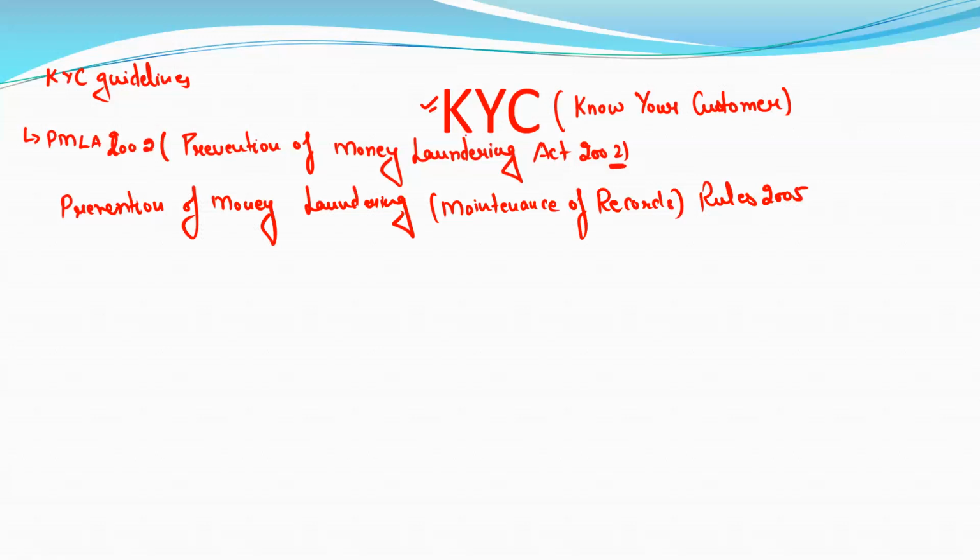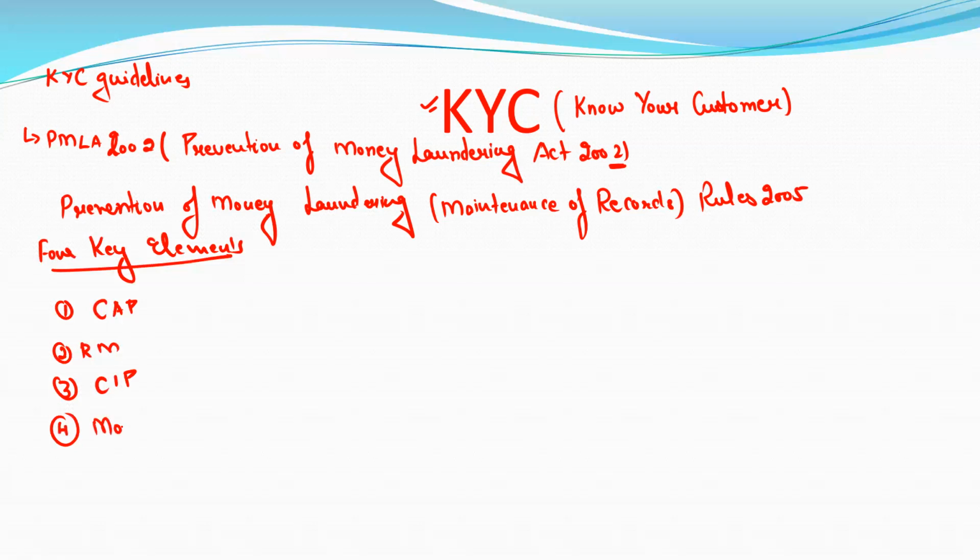Next one is, what are the four key elements in KYC? Very, very important. This question has been asked many times in JAIIB and also in CAIIB. This is a very important question. We are discussing only those points which are important. First one is CAP, second one is RM, third one is CIP, and fourth one is monitoring of transactions.